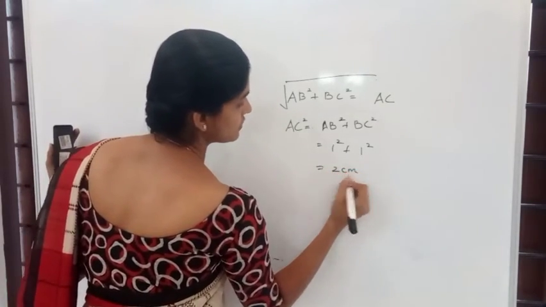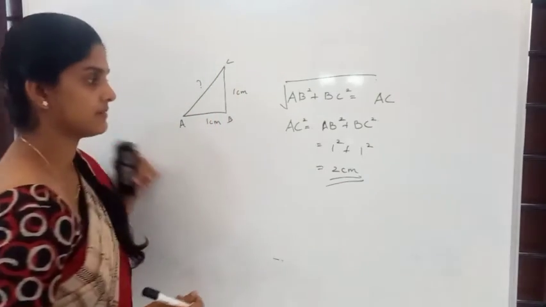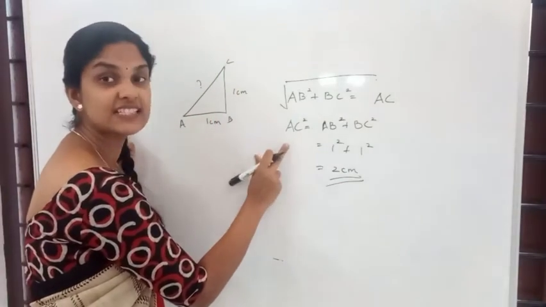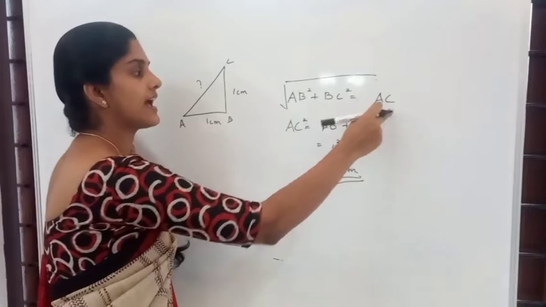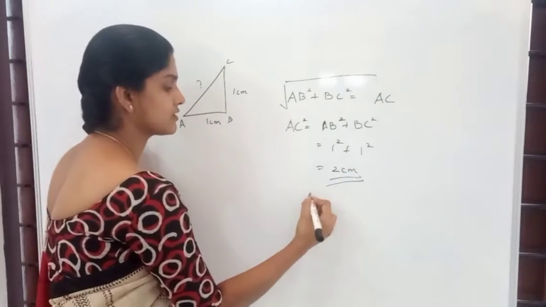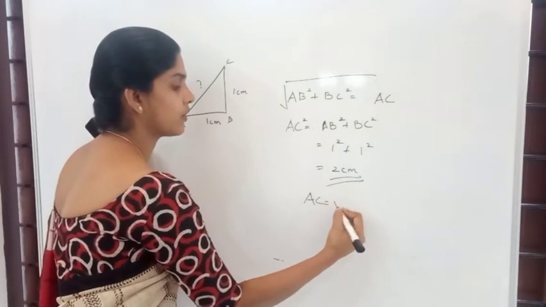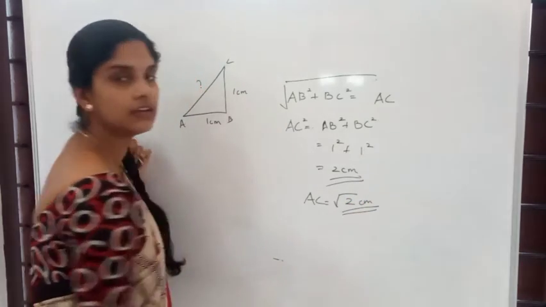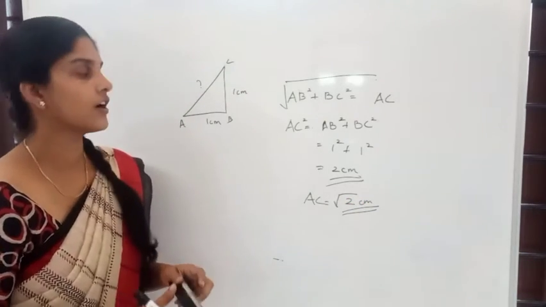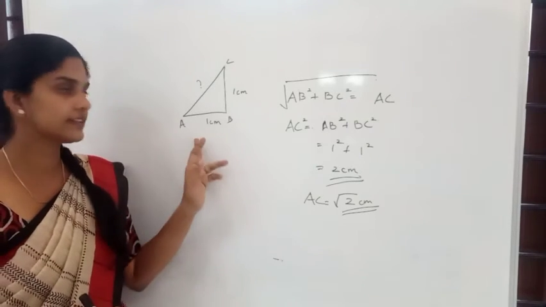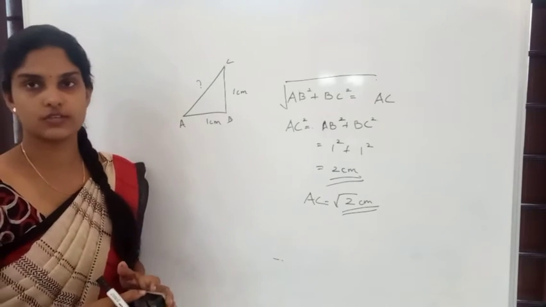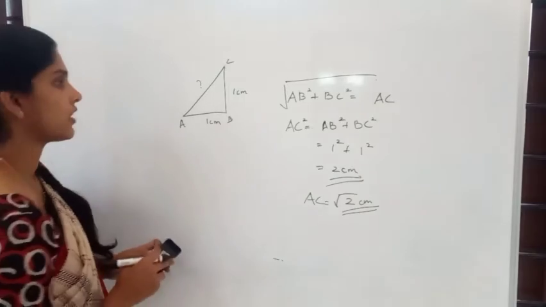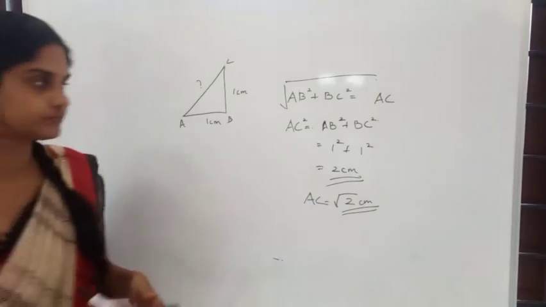2.2 centimeter. That is what? AC square. We have to find what? AC, right? And so AC will be equal to what? Root 2 centimeter. Right? Is it right? AC is equal to root 2 centimeter. You got it right? Now, let me ask you another thing.